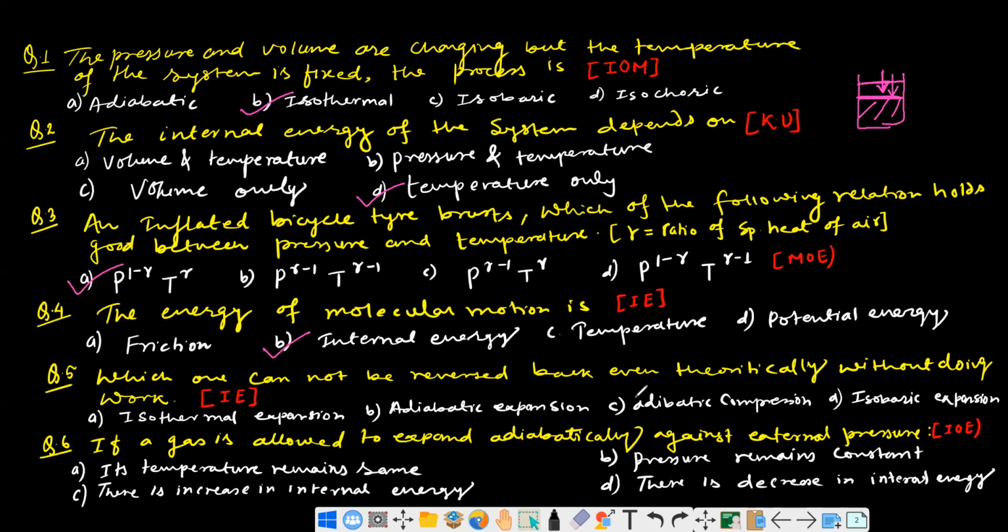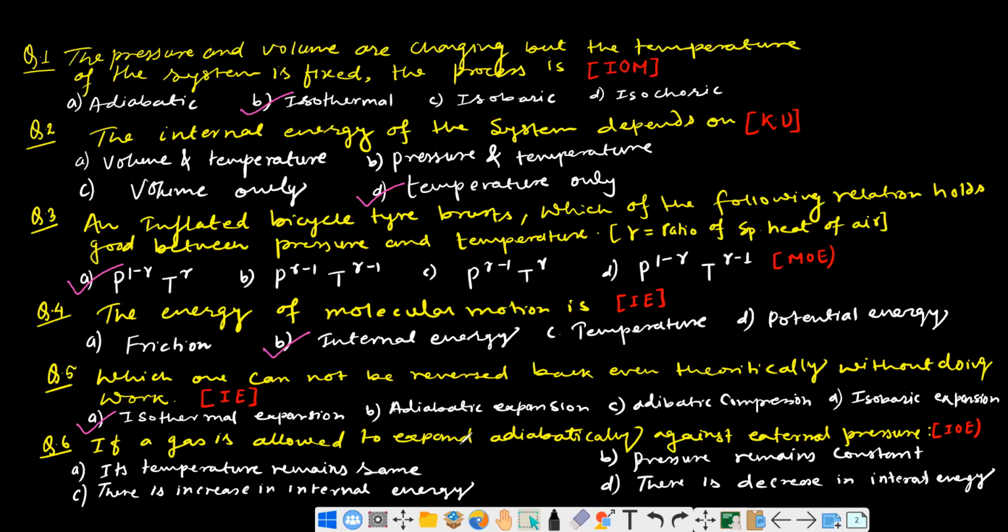So in adiabatic and isobaric expansion it may be possible, we may come back theoretically. But in case of isothermal expansion, it expanded, to contract isothermally, we must do work against the gas molecules, and then only we can come back to the original state. Okay, so let us move on to another.